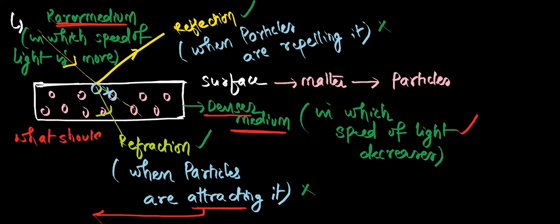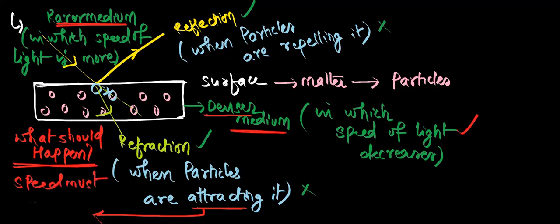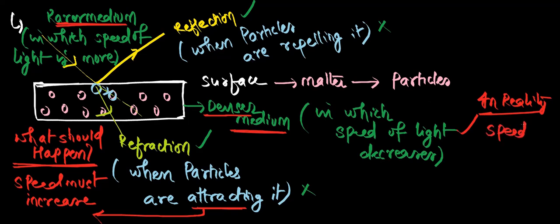Speed must increase, right? What should happen according to Newton? Speed must increase because refraction is taking place due to attraction. Whenever there is attraction, speed must increase. But in reality, what happens? It decreases. In reality, when light enters a denser medium, speed decreases. That is why this point is also wrong.